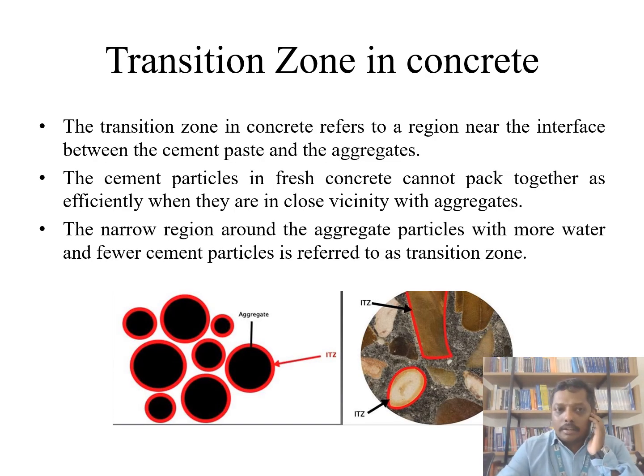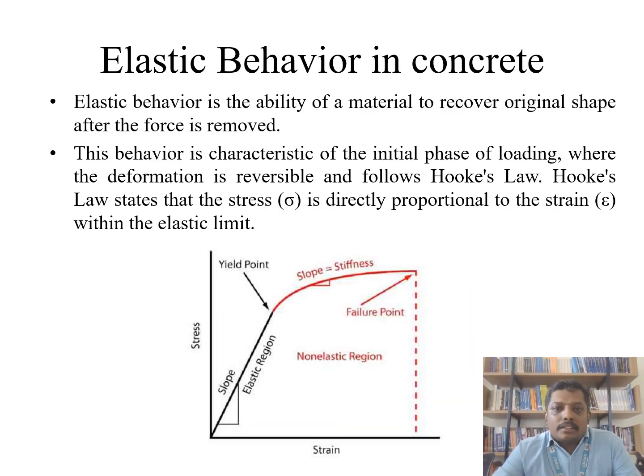Transition zone in concrete. Transition zone in concrete refers to a region near the interface between the cement paste and aggregate. Mostly the cement particles in fresh concrete cannot pack together as efficiently when they are in close vicinity to aggregates.